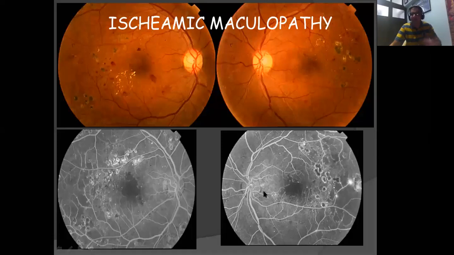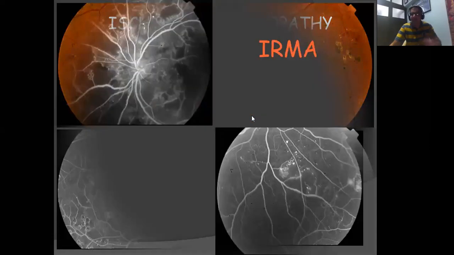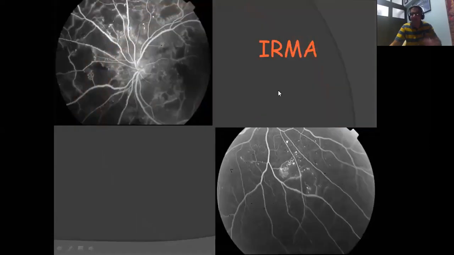Here you can very nicely see IRMAs. One of the other uses of FFA is to differentiate between IRMAs and NVs. Many times clinically, especially those who are new to practice will find it very difficult whether it's an NV or an IRMA. In that case, if you are in doubt, you can always go for an FFA if it's available to you.